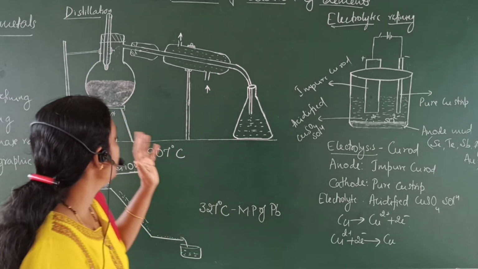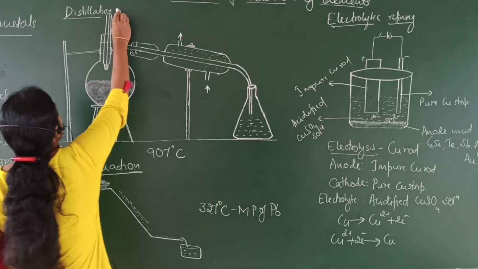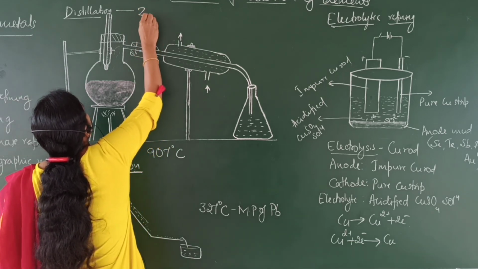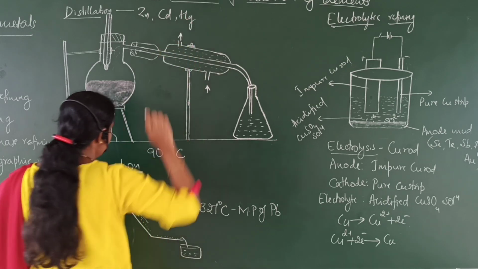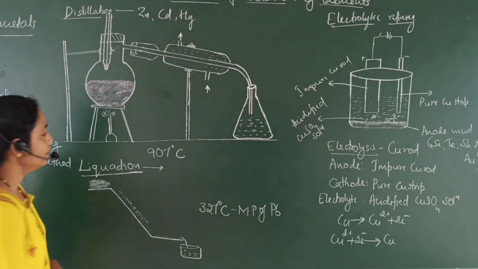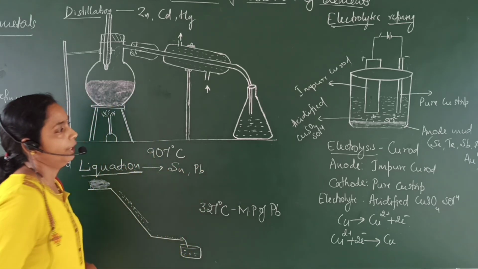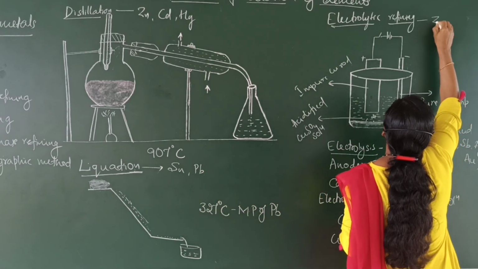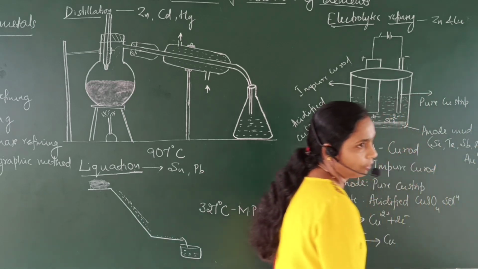Now, in this concept, it is important for 1 mark. By the distillation method we can purify zinc, cadmium and mercury. The examples are very, very important. In the liquefaction method, tin and lead are purified. And in the electrolytic refining method, usually zinc and copper are purified.